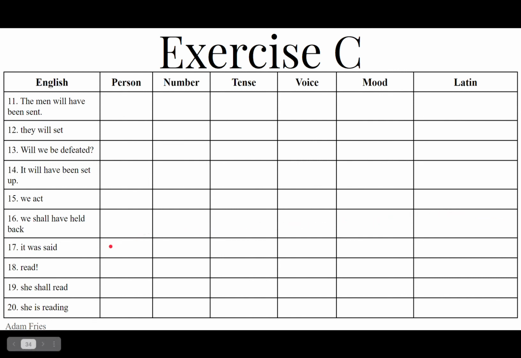17. It was said. We have the third person singular it. Was said, that's the same as it has been said, so perfect passive indicative of dico, dicere, dixi, dictus. We want the fourth principal part, dictus, a, um. Make it third person singular neuter, so dictum, and give it a third person singular present tense of sum as a helping verb. Dictum est, or est dictum. It was said. It has been said. Dictum est.